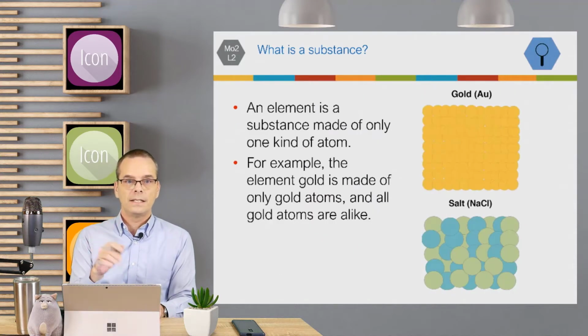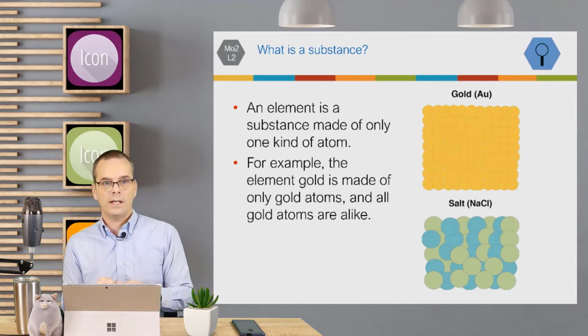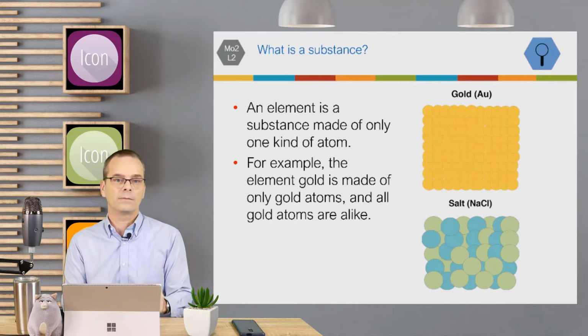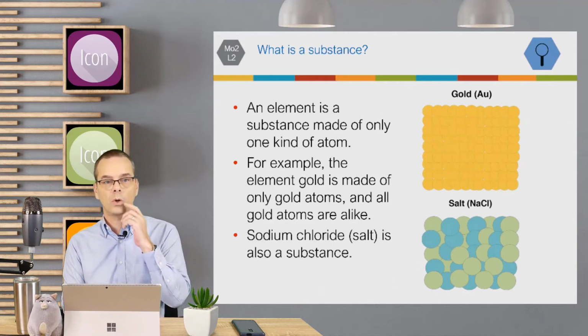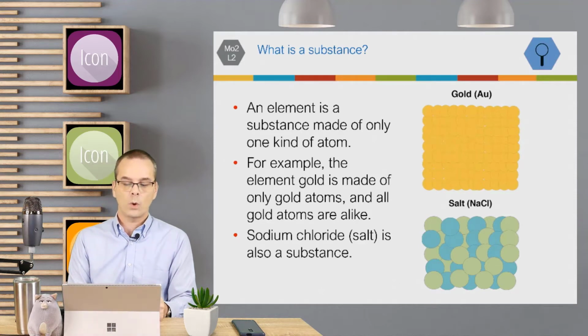An element is only one type of atom. For example, the element gold is only made up of gold atoms, and all gold atoms are exactly alike. But sodium chloride is also a substance because it's always made of the same two atoms, NaCl. That's sodium chloride, or salt.